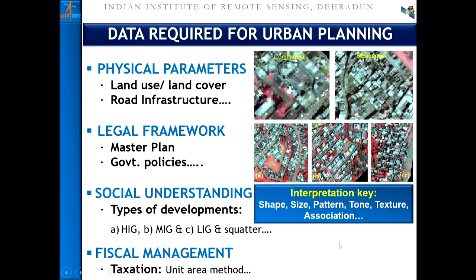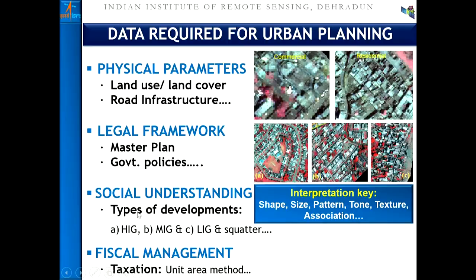So the remote sensing data is well known for the variety of information that can be derived using remote sensing technology. Now, to have the policies or the framework for the future development of urban areas, we require a policy framework. That policy framework comes from various kinds of plans. A typical plan, like a master plan or the development plan, can be devised with input drawn from physical parameters or from social understanding, and also all the policies which are ingested into the plan making process. This way we have got the legal framework.